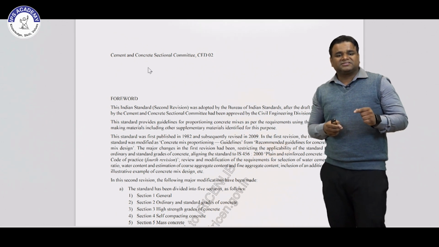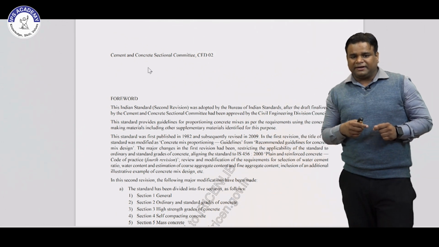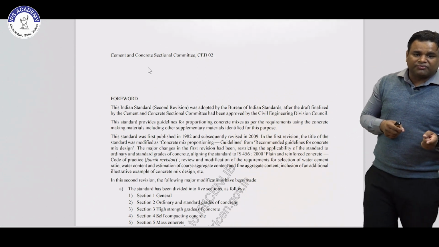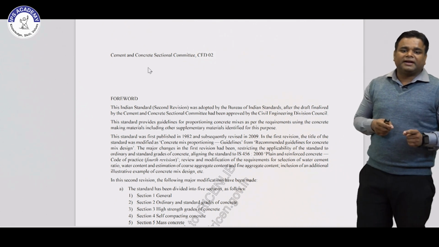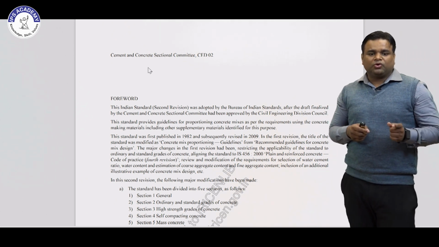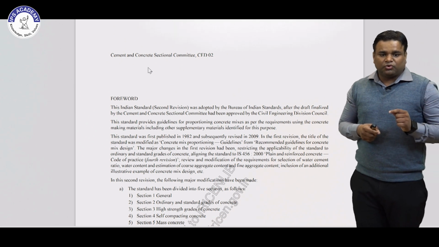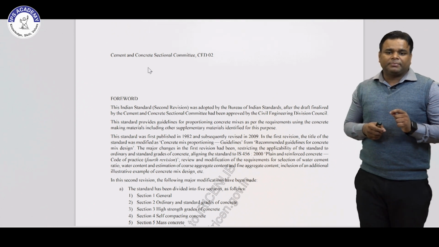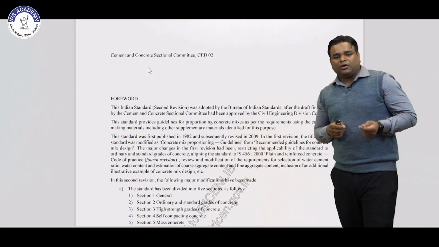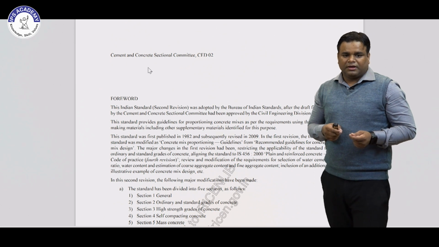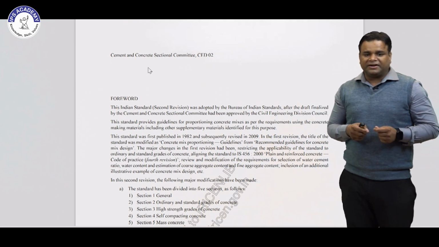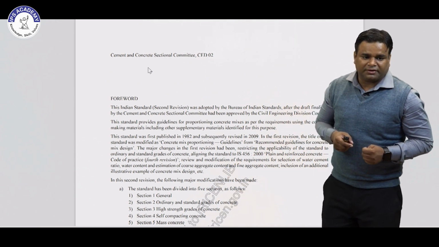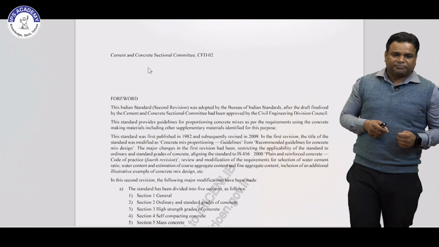So basically this standard was published in 1982 and subsequently revised in 2009, and in the first revision the title of the standard was modified from Recommended Guidelines for Concrete Mix Design to Concrete Mix Proportioning Guidelines. In the first revision the major changes were restricting the applicability of the standard to ordinary grades of concrete and alignment with IS 456:2000, the code of practice for plain and reinforced concrete.